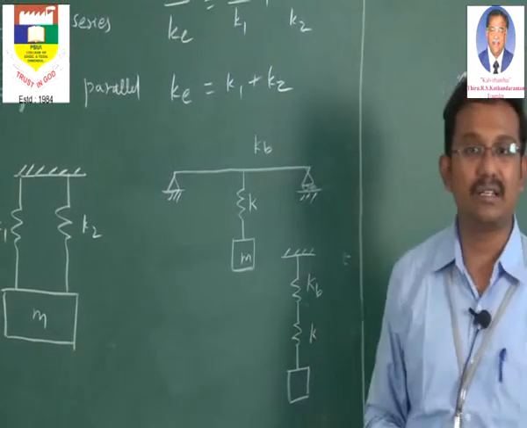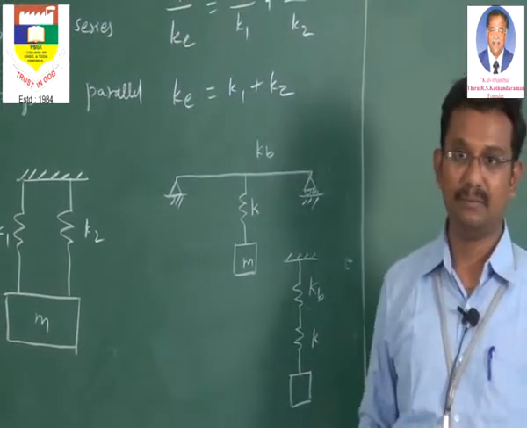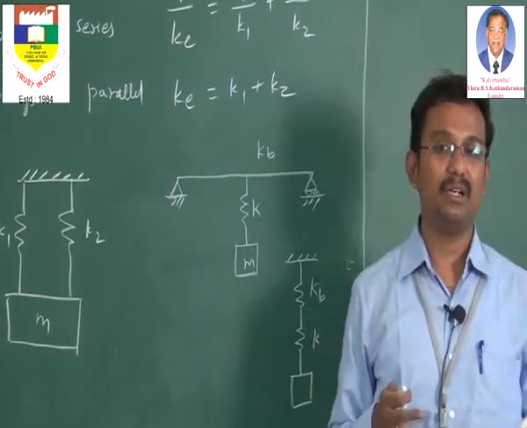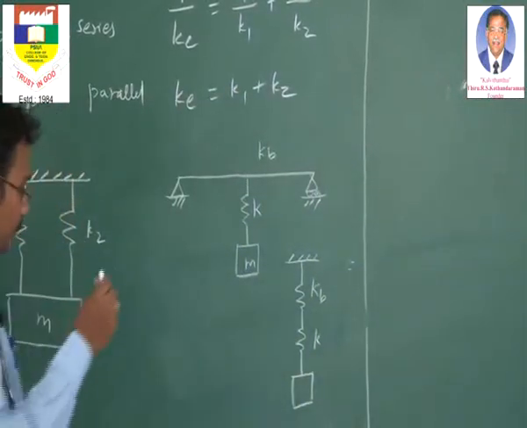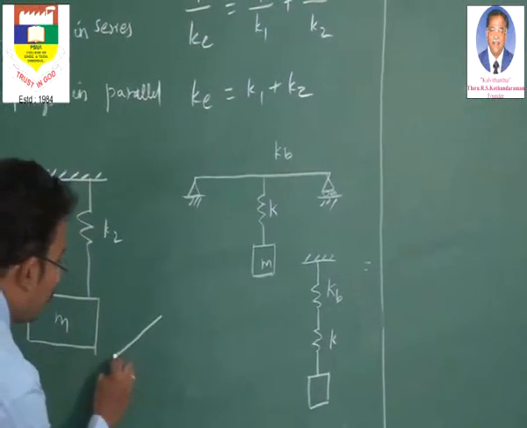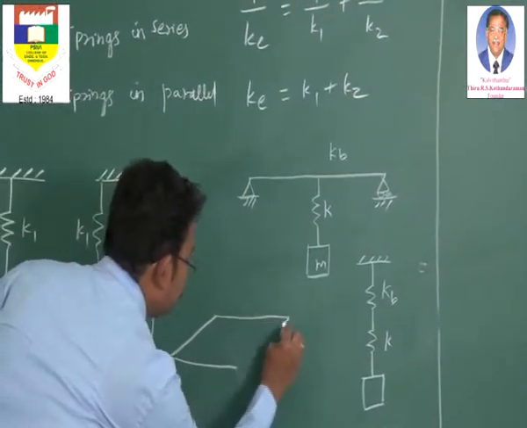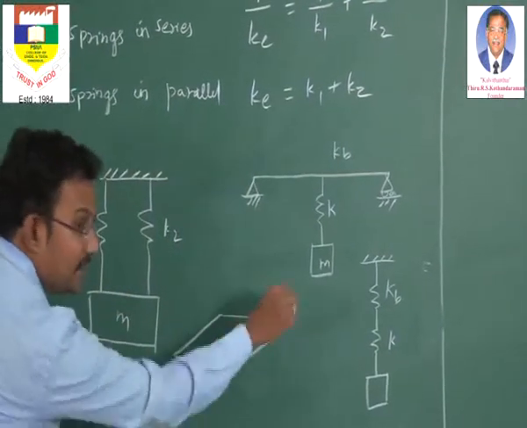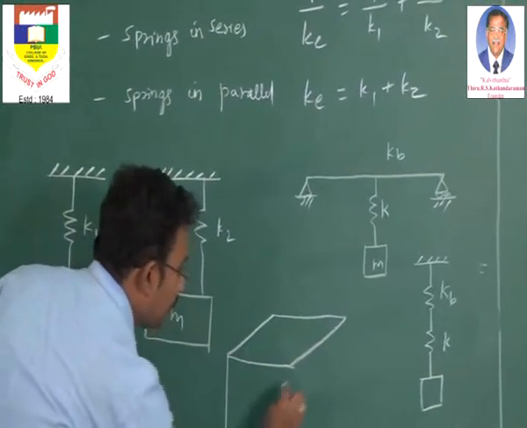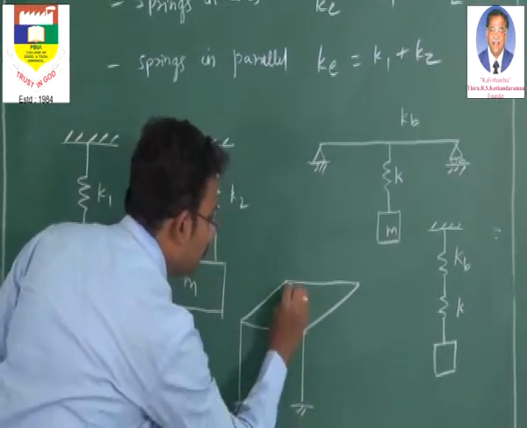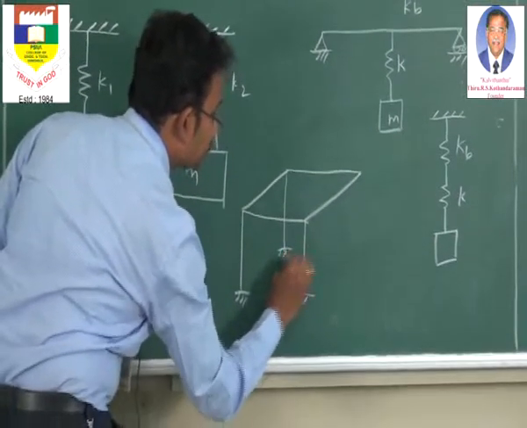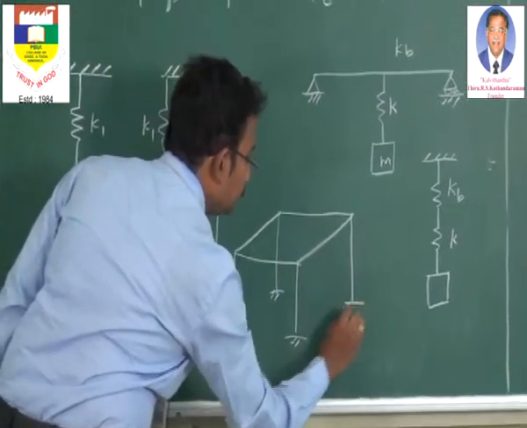Now which practical condition is related with springs in parallel? We can take a very common example of a loading frame system. That is, you take a frame, say a slab which is connected with beams, and you have a column here, a column here, and a column here, and another column here.